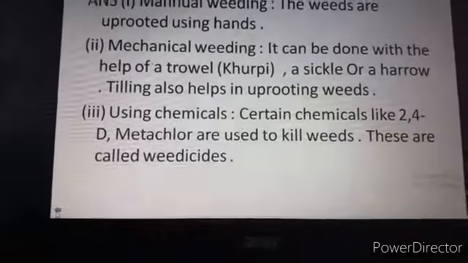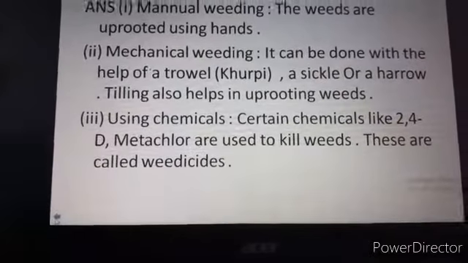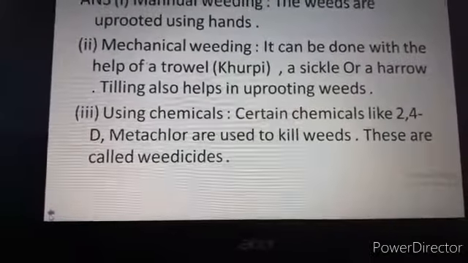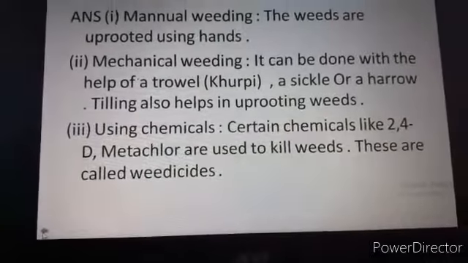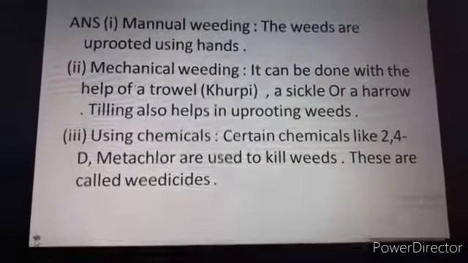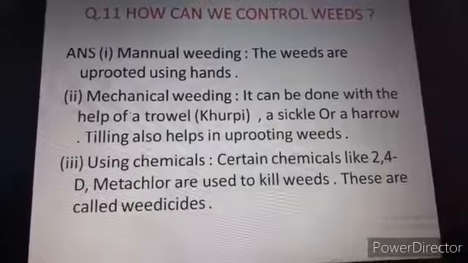What are weedicides? Those chemicals which are used to kill weeds are called weedicides. Examples are 2,4-D and metachlor. So in these ways we can control weeds from the crops.